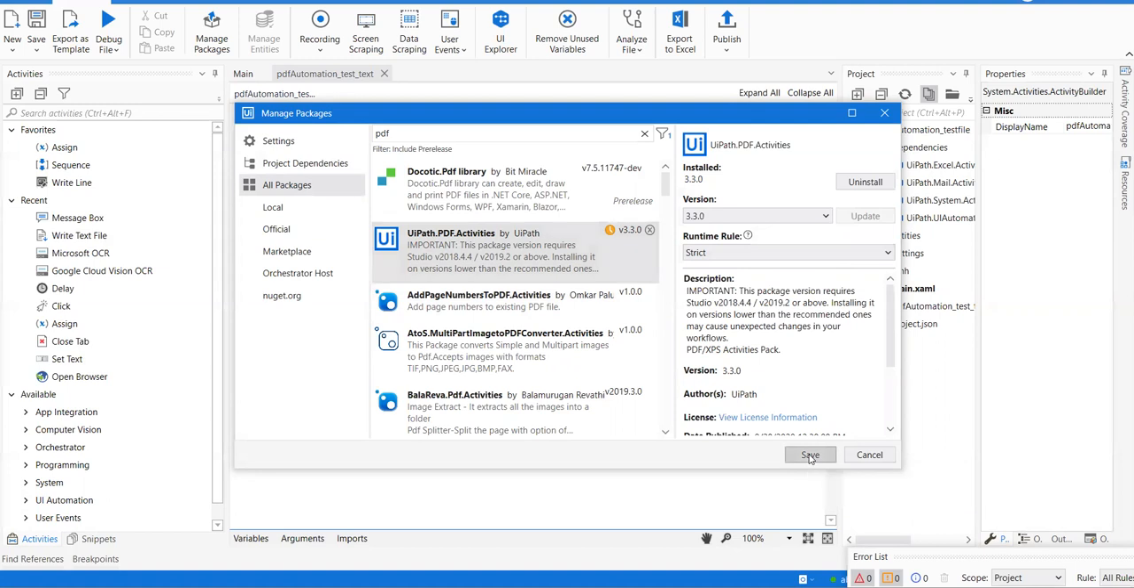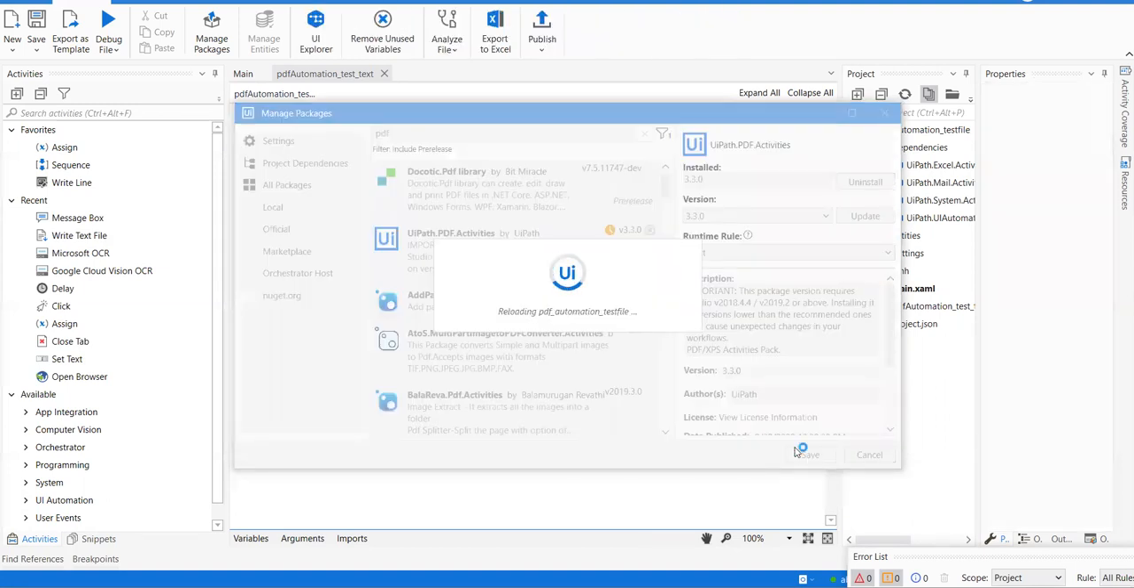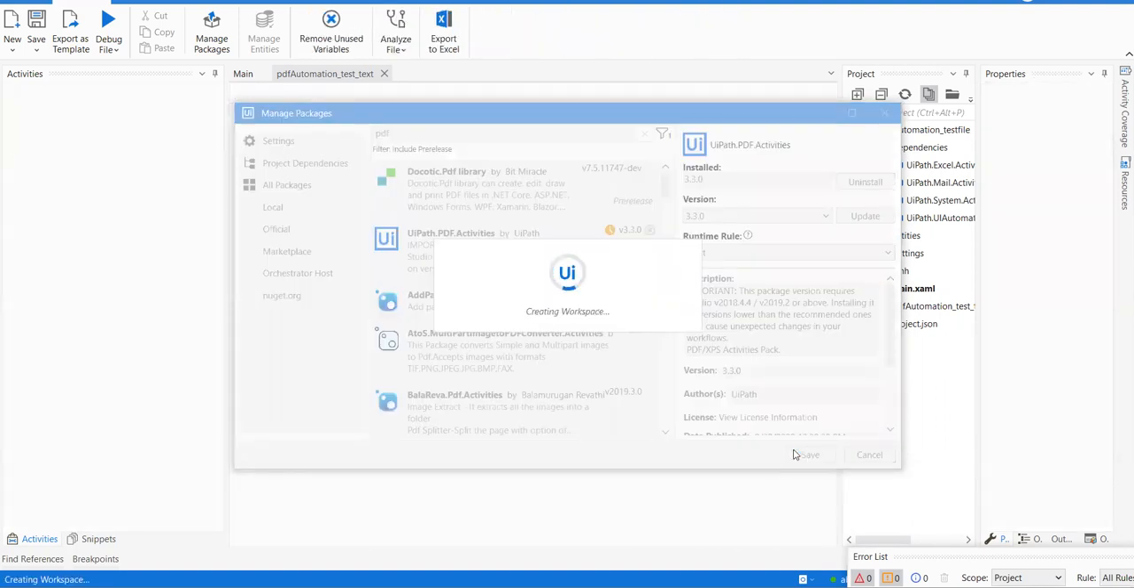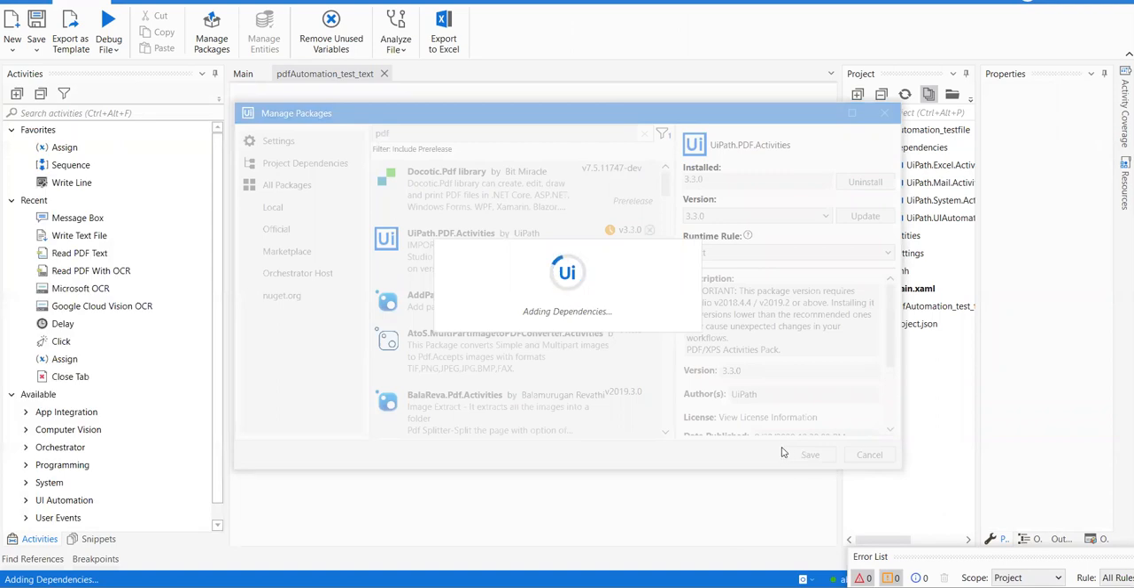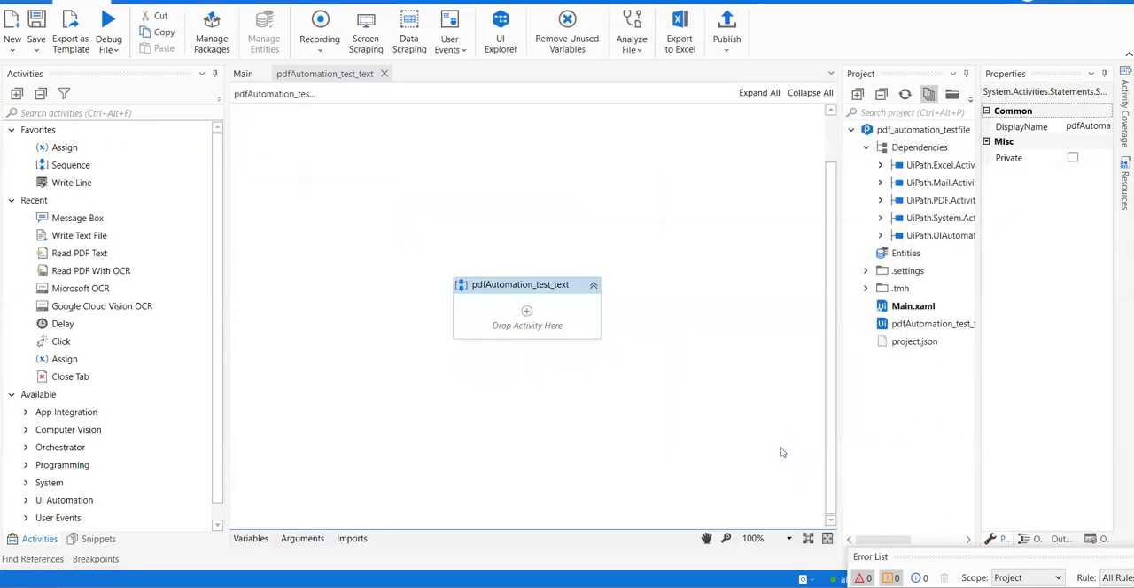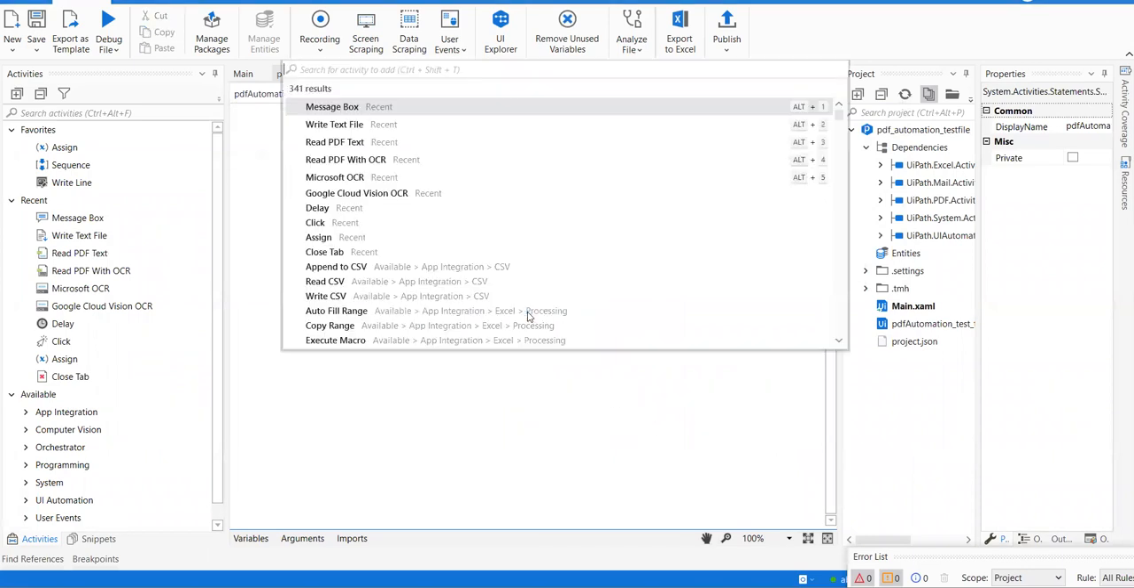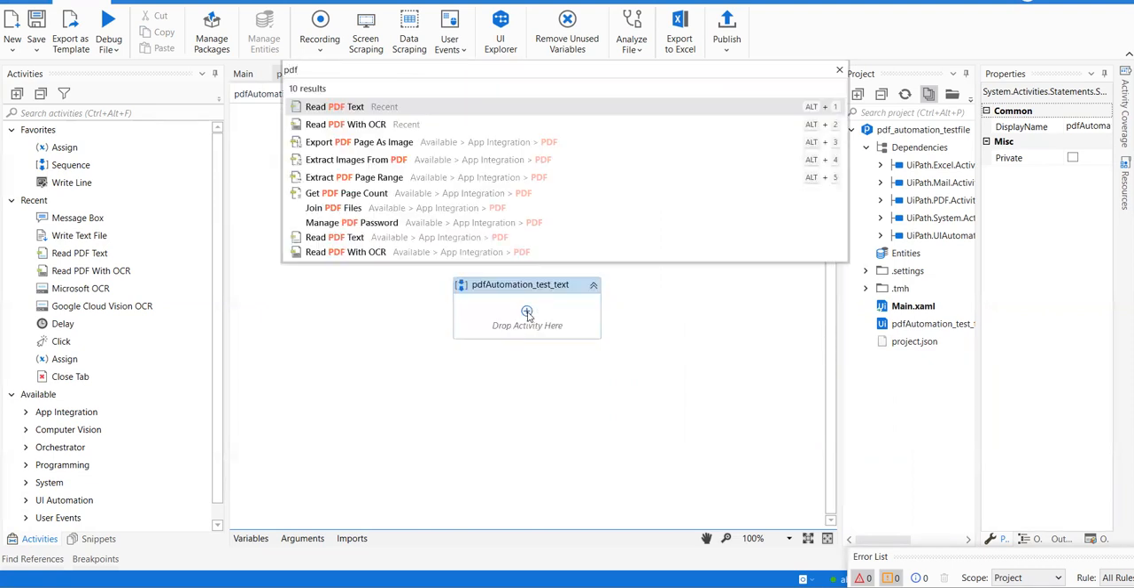Okay, guys, now we need to save this. Then our workspace will be refreshed by adding all the updated dependencies. All right, so now we'll search again for PDF. Hooray, we can see it here, Read PDF Text. Okay, guys, you can also see here Read PDF with OCR. I'll explain this in the later part of the video, or else in the next session.